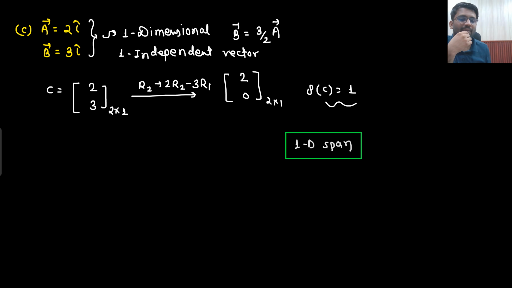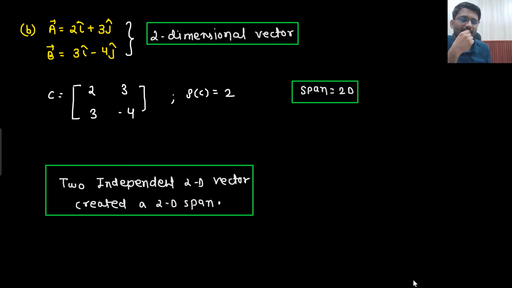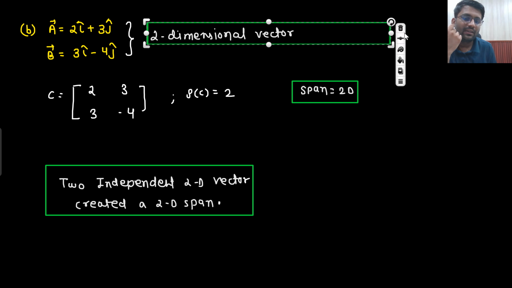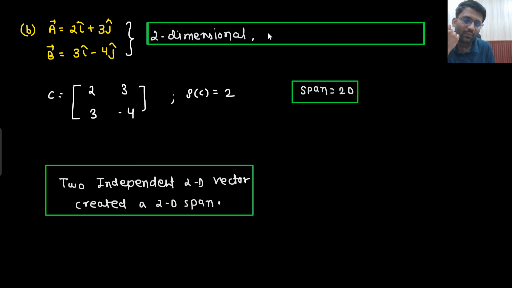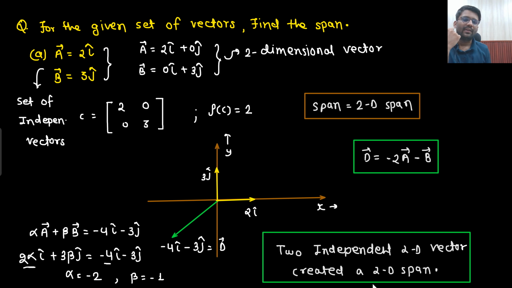In the first example, we were able to create 2D span. Why is that so? Because you were having 2-dimensional vectors, and better I should write down, 2 independent vectors you were having. Here also the same thing: 2-dimensional, 2 independent vectors.